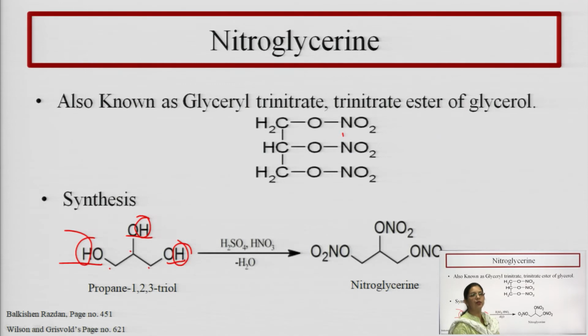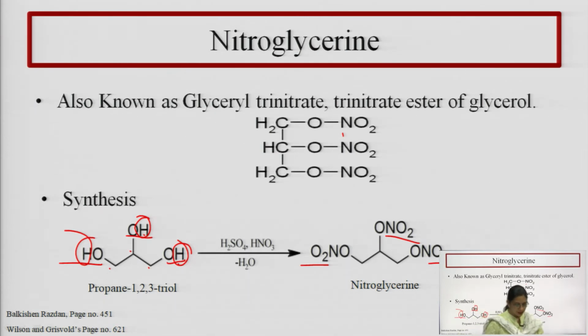And how does this nitration happen? It is a basic reaction. For nitration we use sulfuric acid and nitric acid. So, when propane 1, 2, 3 triol is reacted with sulfuric acid and nitric acid, a nitration reaction will occur, and all the hydrogen atoms get nitrated or converted into the nitro group, ONO2, ONO2 and ONO2, and this structure is of nitroglycerine.